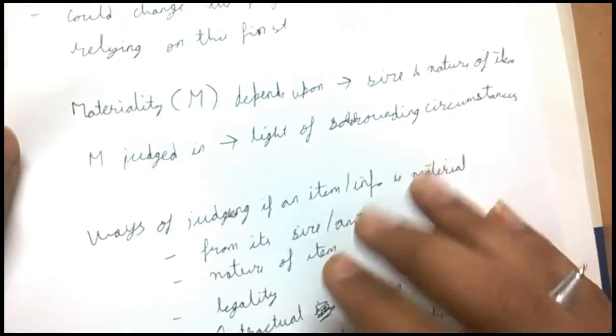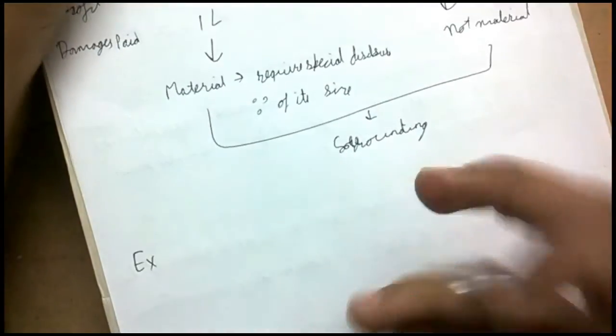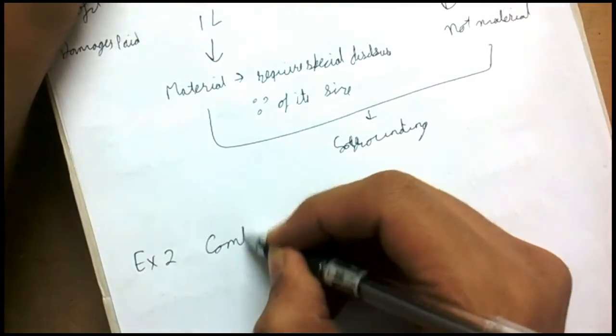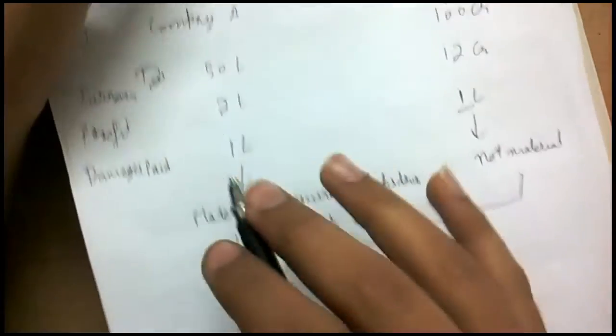And then we have legality, which is something you need to know. I'm taking another example for legality. The rest, I guess, are easy to understand. Company C. This is altogether separate from these two.